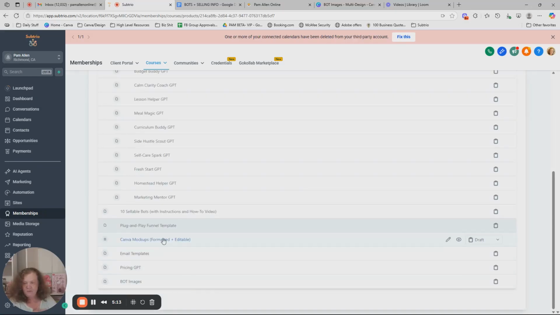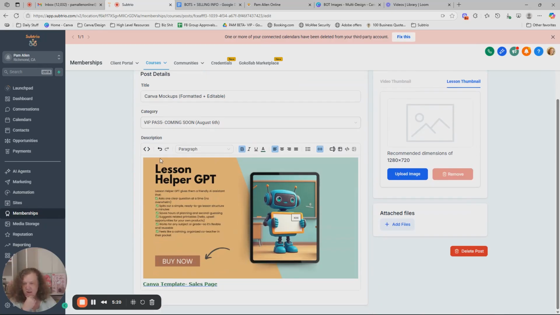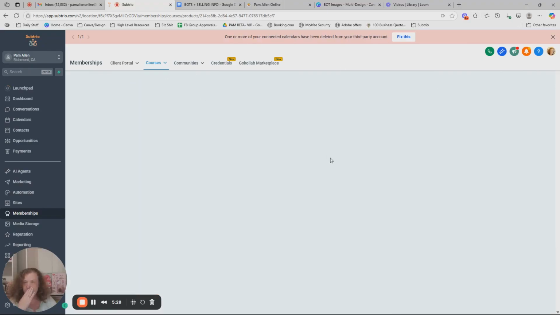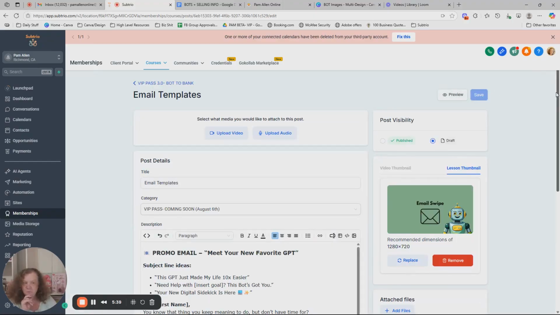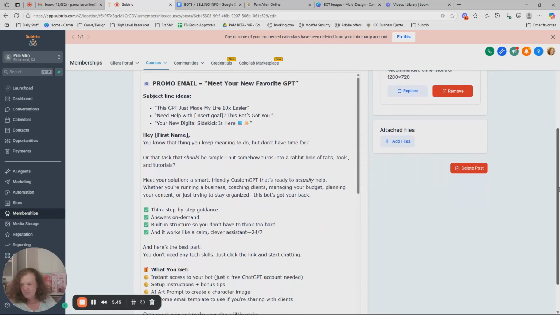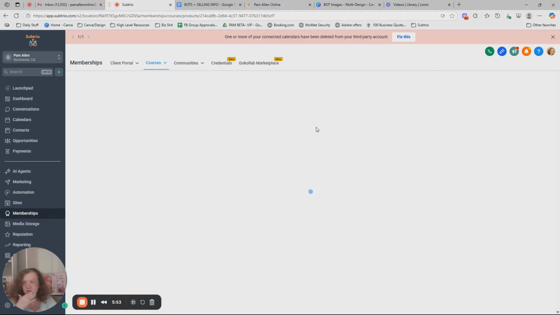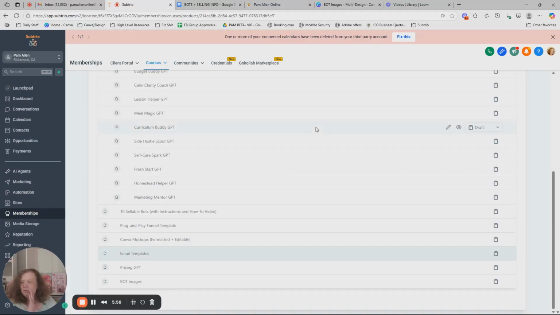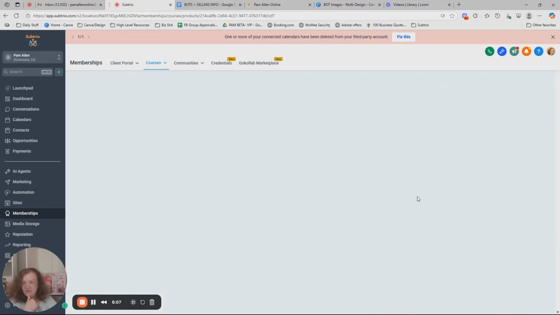And then we have Canva mockups. This is a mockup. You just pop in a picture and copy and paste what it does, and there you go. So you get a Canva template for that. There will also be some promos for adding those to the social media. And then you have the email templates. These are very generic, geared towards selling GPTs though, so don't worry about that. You can use these for your other ones, or if you want to use them for yourself to start over. But remember, we already got them all in here for you. And then we got a pricing GPT. Ooh, this is going to be awesome. It will help you price your GPTs.